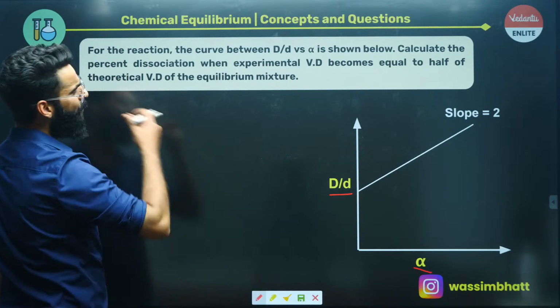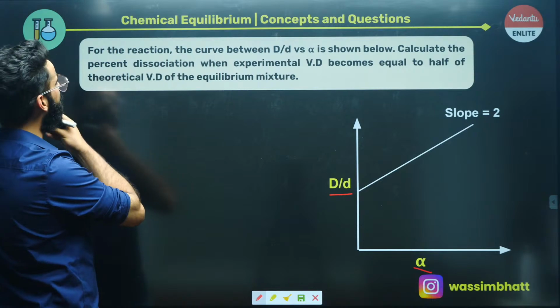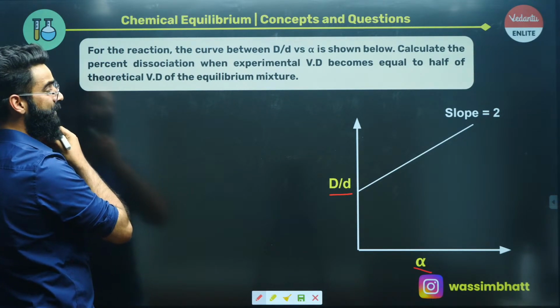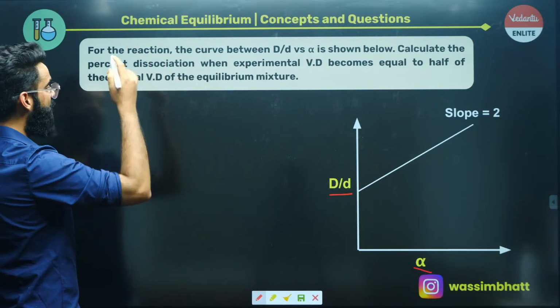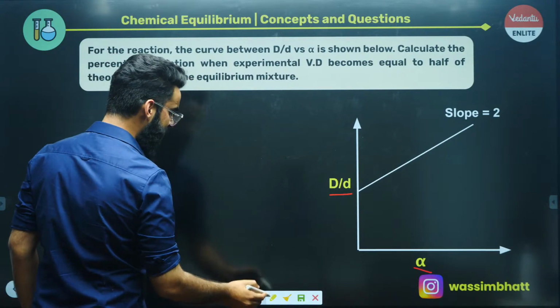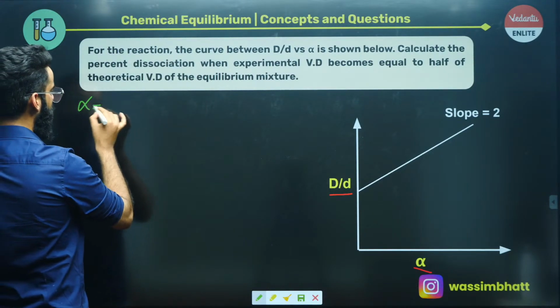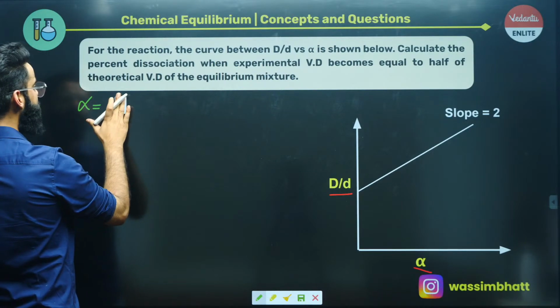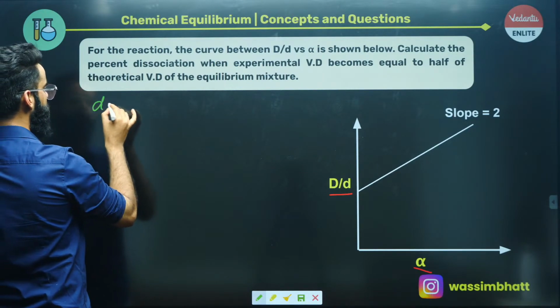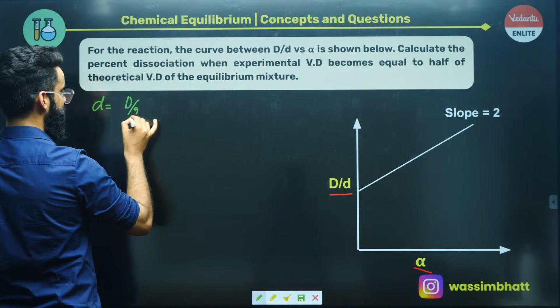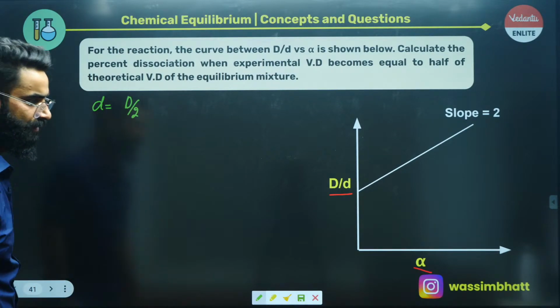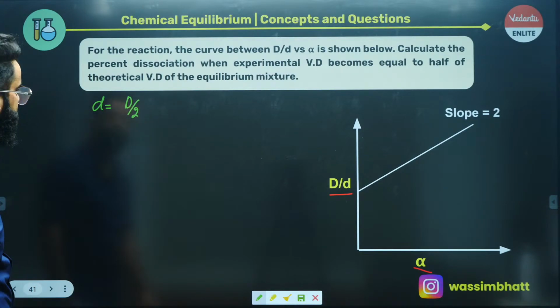For the reaction, the curve between capital D by small d versus alpha is shown below. Calculate the percent dissociation when the experimental vapor density becomes half of the theoretical vapor density. So we need to calculate the value of alpha when the experimental vapor density becomes half of the theoretical vapor density. Well, I can guess the answer. It's going to be 0.5, right?